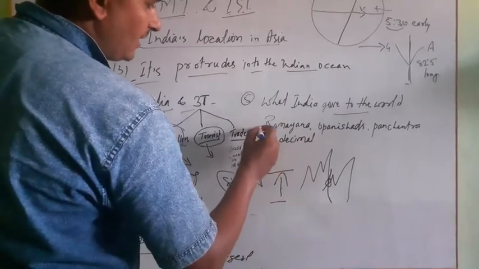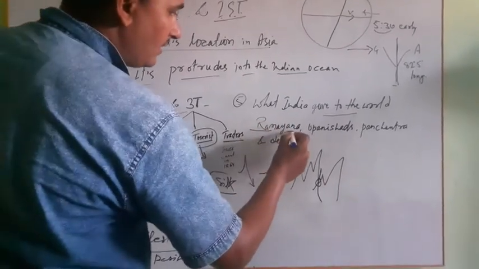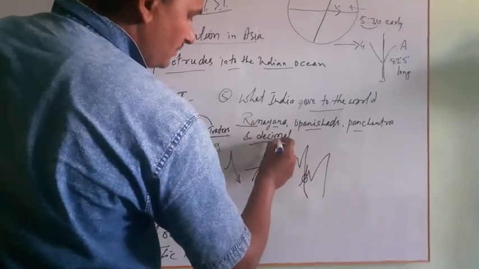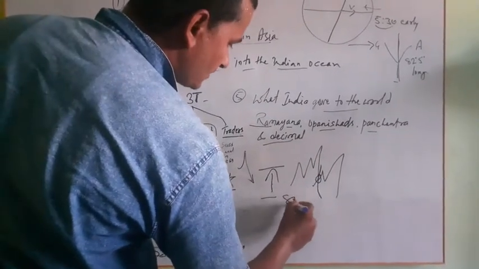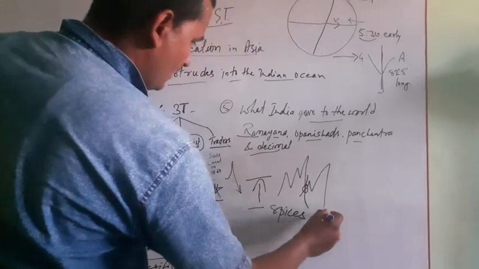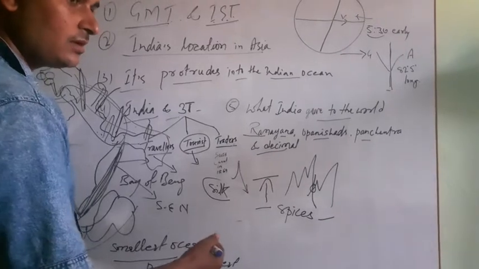India gave the world the Ramayana, the Upanishads, the Panchtantra, the decimal system, and India's famous spices, masale, and many more things through these land routes.